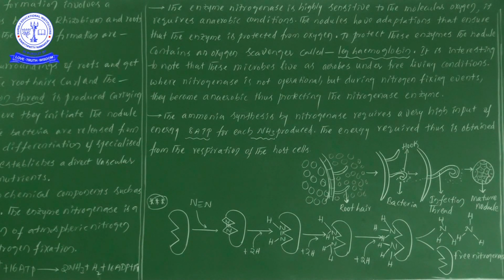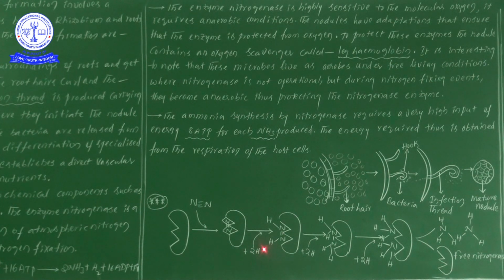Now what is happening here? First of all, it is a nitrogenase enzyme. Here you see exactly 8 sites, which we call the active sites of the enzyme. The atmospheric nitrogen comes and binds at the active site of the nitrogenase enzyme. Between the 2 nitrogens, we are observing strong covalent bonds, 3 bonds.